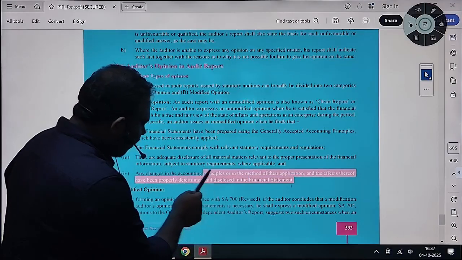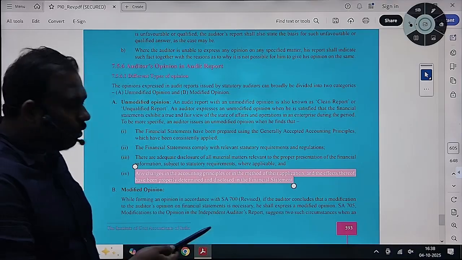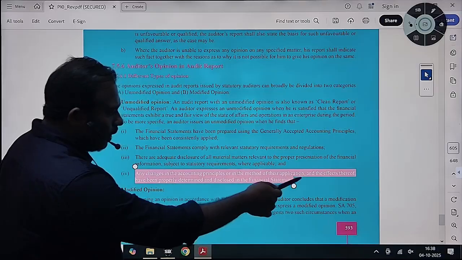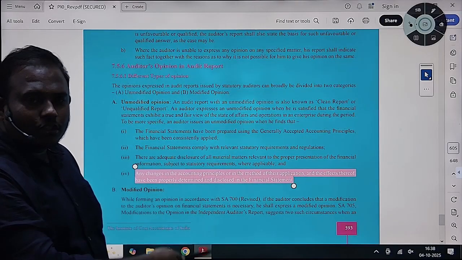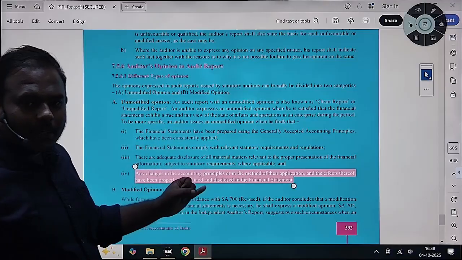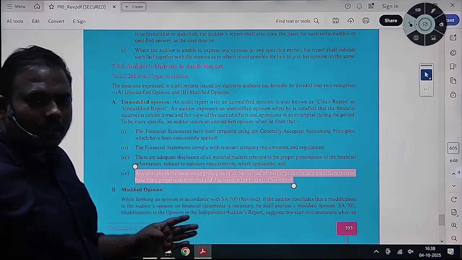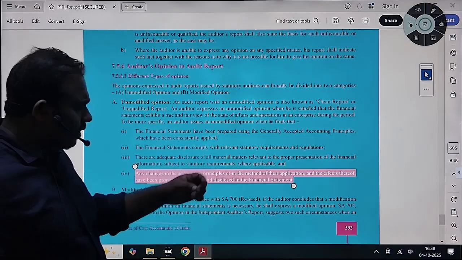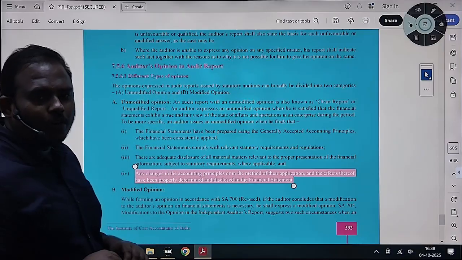Likewise, if there are changes in the application of accounting methods, you need to disclose them properly. The effects of those changes have to be properly determined and disclosed in the financial statements. Then, if everything is in accordance with generally accepted accounting standards, reflects a true and fair view, and all statutory requirements and regulations have been complied with, you will issue an unmodified opinion.